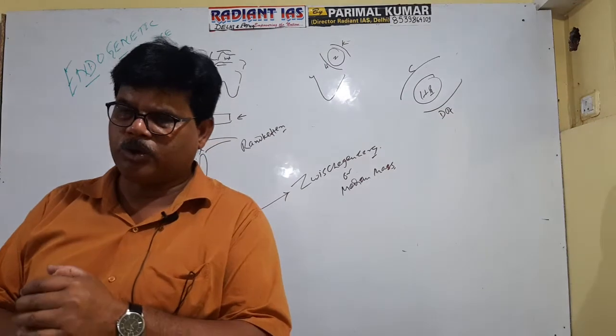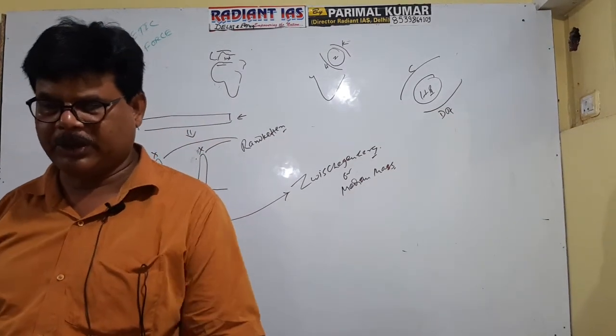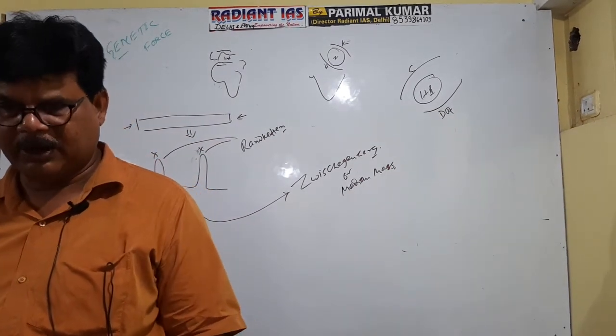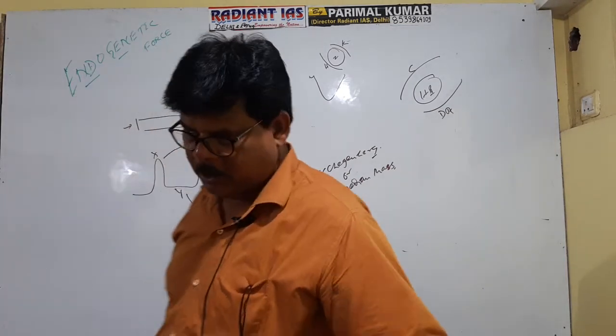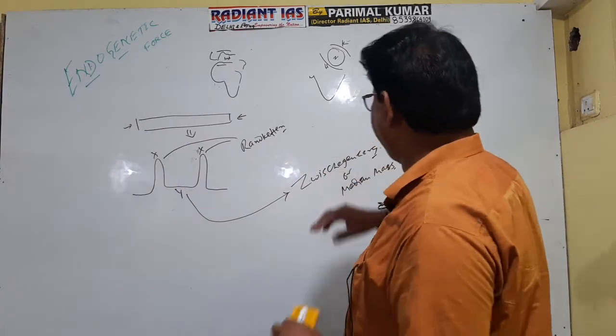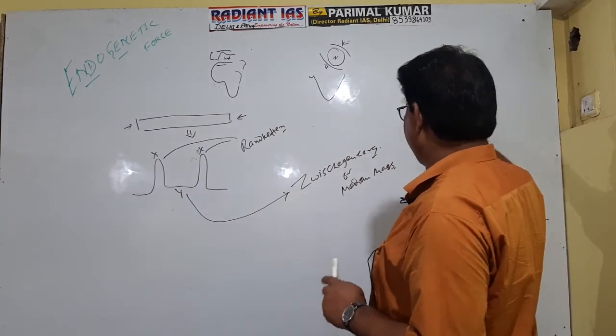Getting well now? But this will happen when the force is of moderate nature.